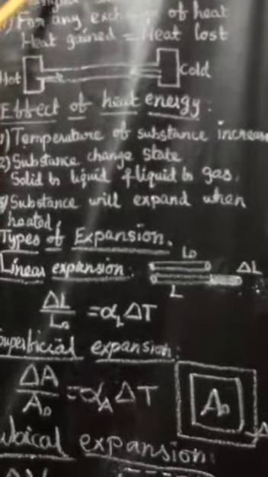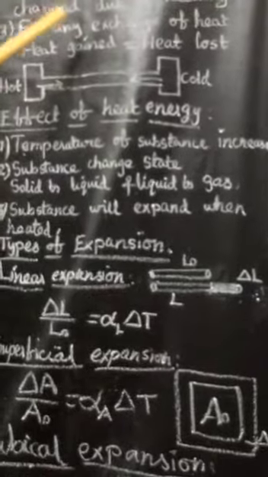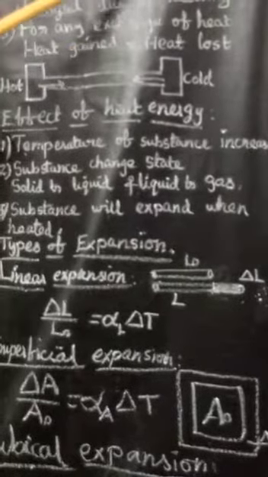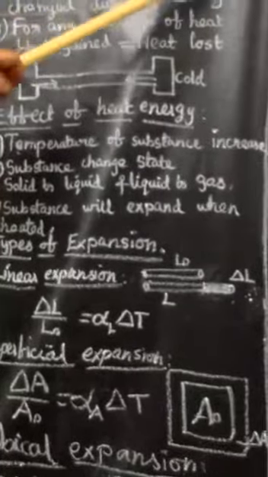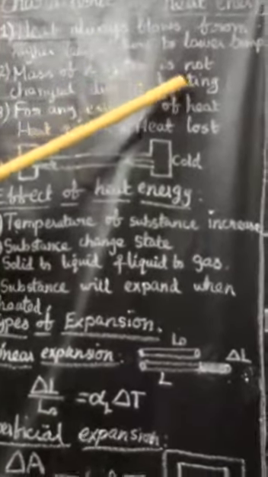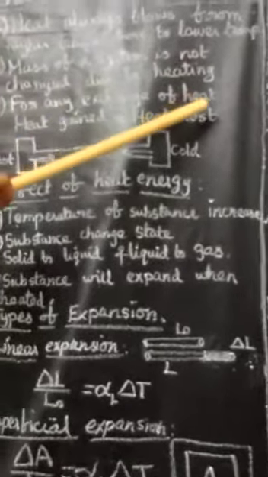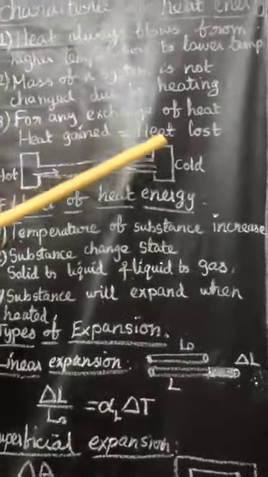So in the characteristics of heat energy, these 3 points are the most important. Heat always flows from higher temperature to lower temperature. Mass of a system is not changed due to heating. For any exchange of heat, heat gained is equal to heat lost.